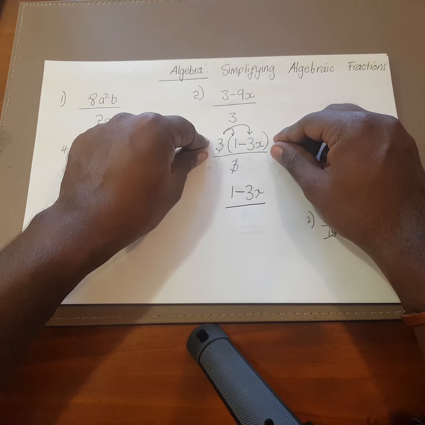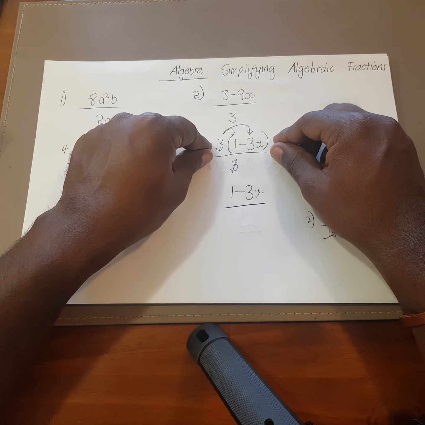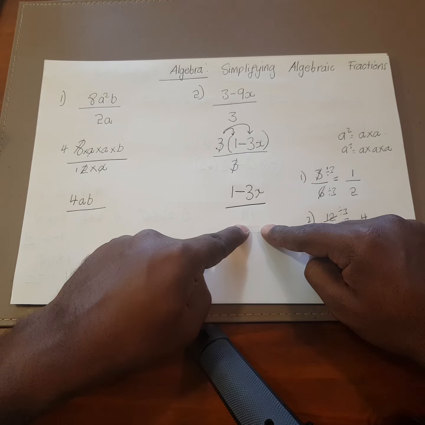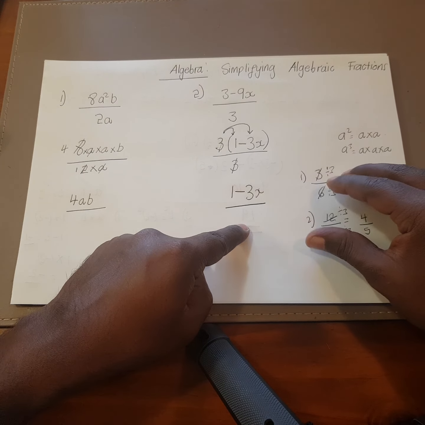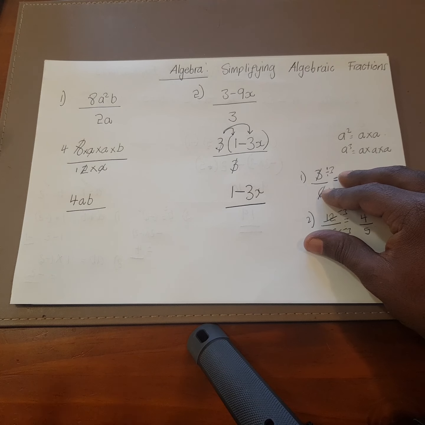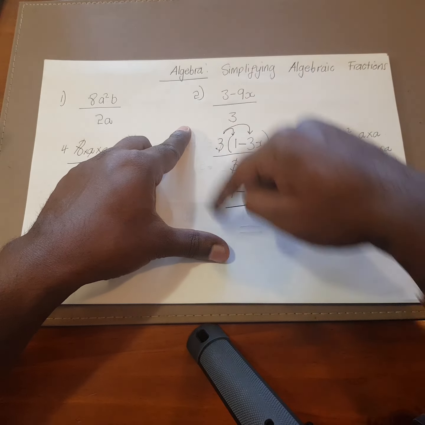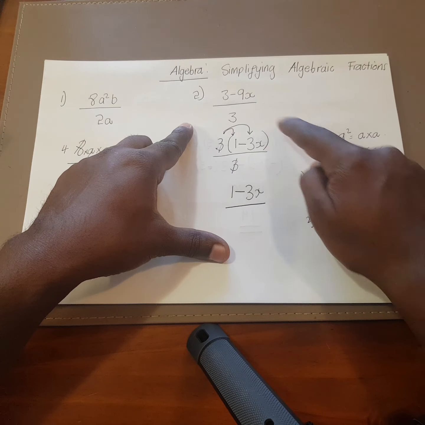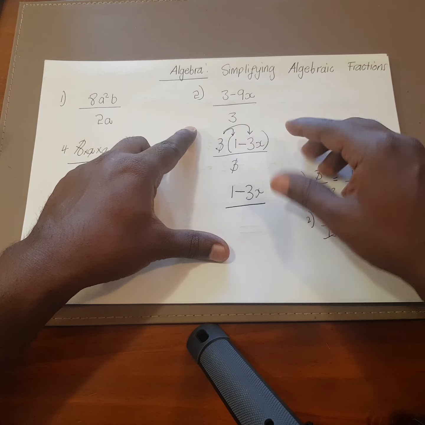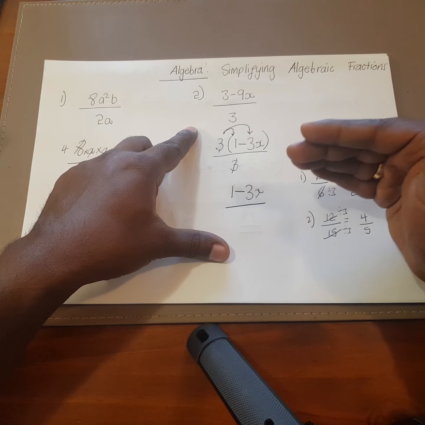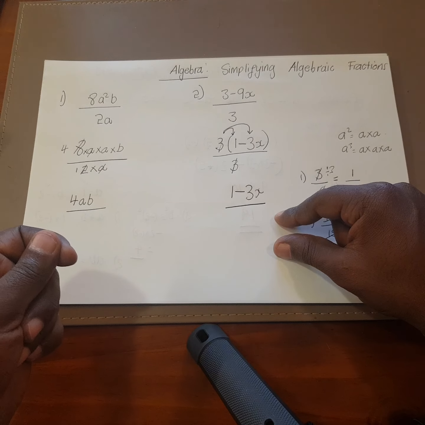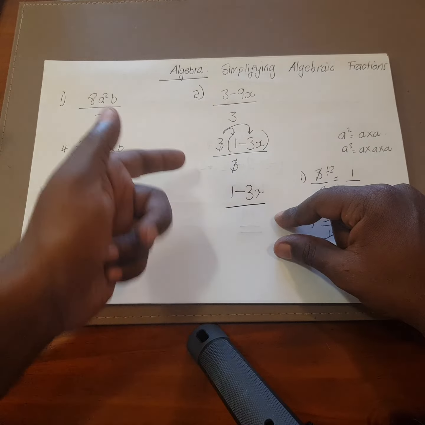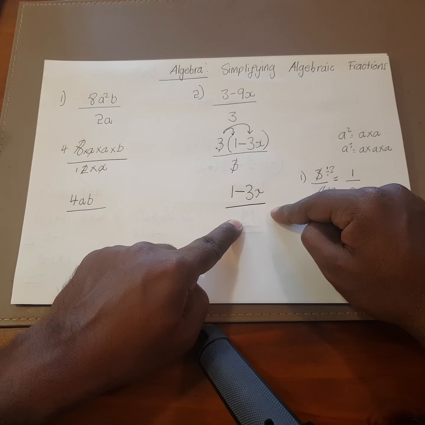So please bear in mind that if you didn't know how to factorize, chances are that you wouldn't get this question right. One of the tricky points in mathematics, or should I say one of the tricky steps in mathematics, is you need to understand certain topics in order for you to answer a respective question. So for example, in this question, (3 minus 9x) divided by 3, you couldn't literally divide straight away because you needed to factorize and then simplify. All right, now if you didn't know how to factorize, then you would not get the answer correct. So that's how you simplify this question.